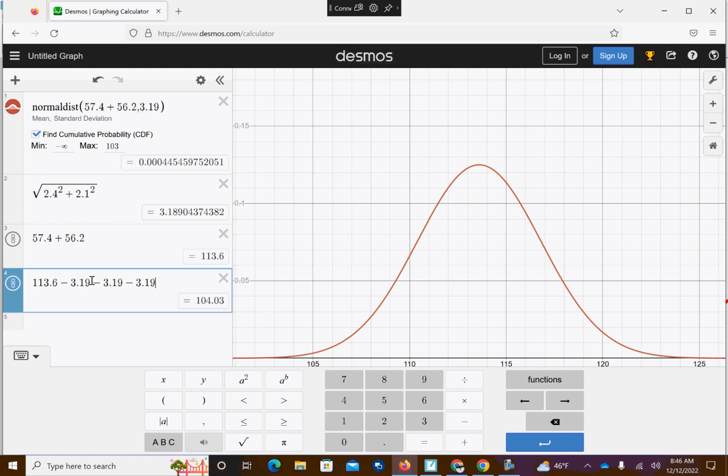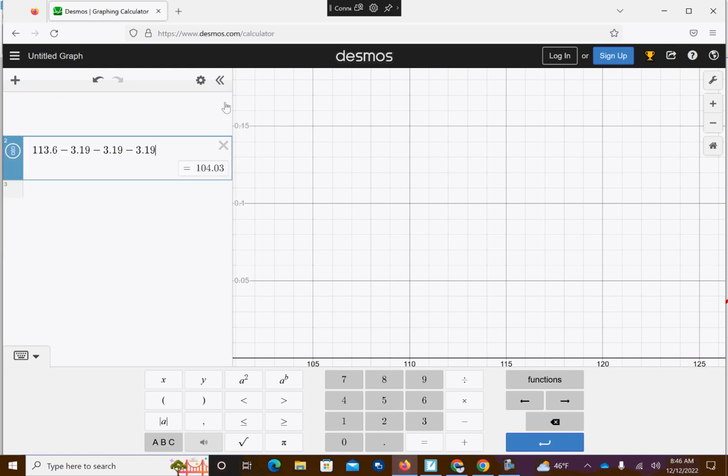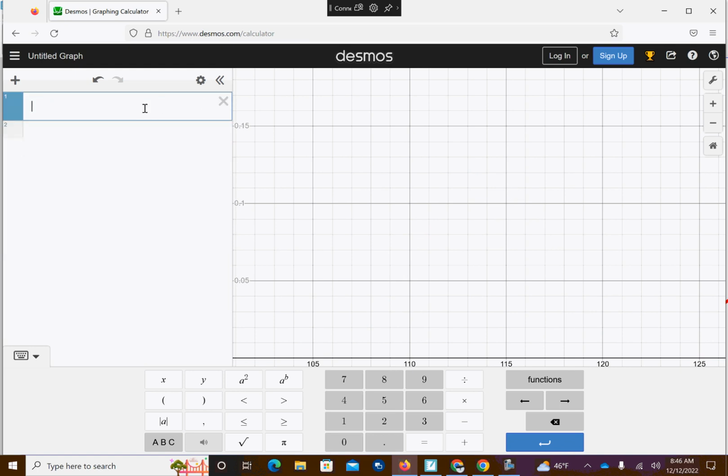So what is the mean and standard deviation of the entire race team? Okay, so I can just get rid of this. So the entire race team. So I'm going to go 57.4 plus 56.2 plus 58.4 plus 57. So the entire mean of the team is that.